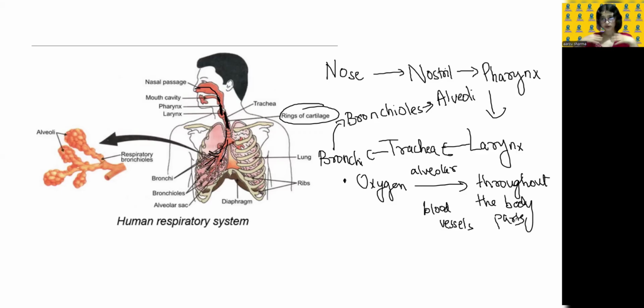From your body, whatever carbon dioxide has been collected by the blood vessels, it will bring it to the alveoli. There it will be thrown out of the lungs, out from your nose, and that is giving out carbon dioxide. So that is how respiration in humans occurs.